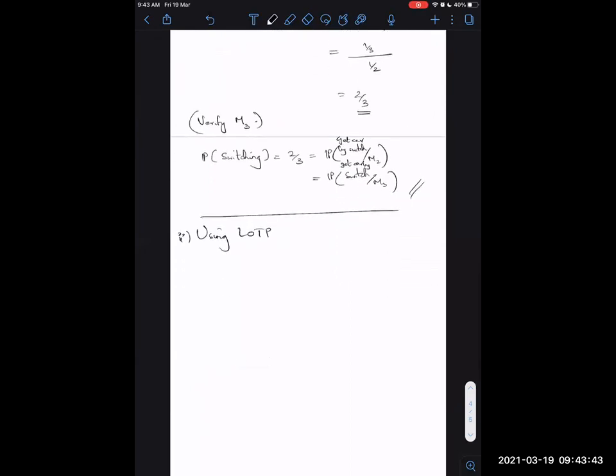LOTP basically says the unconditional probability of, say here, switching, which I denote by S, is the probability of switching given some event which you condition on, times the probability of that event, and you sum over those events that you're conditioning on. So here the conditioning would be what you really want. So what do you want here? You wish you knew where the car was.